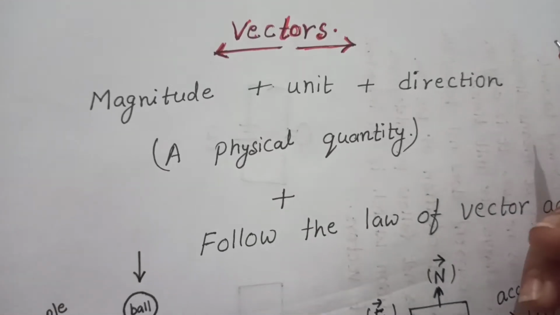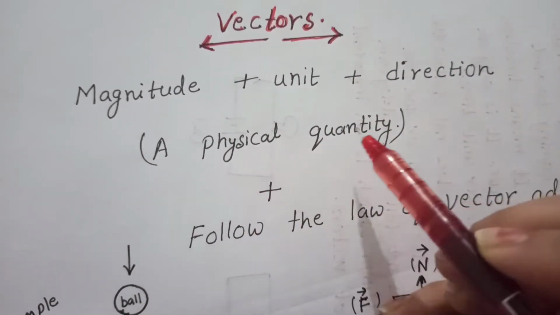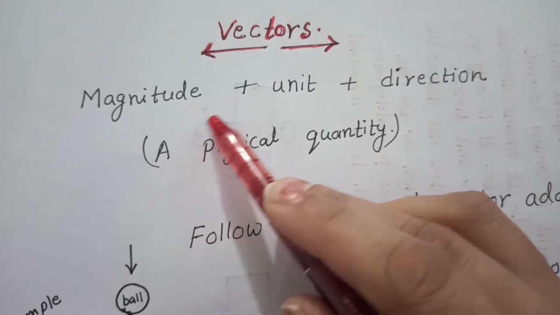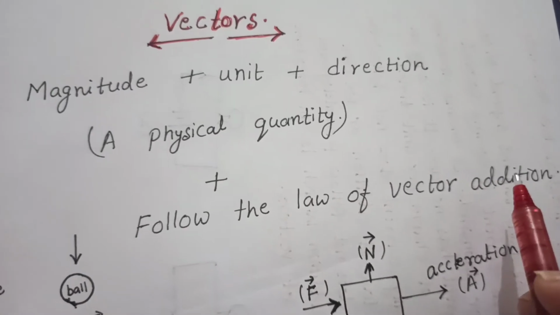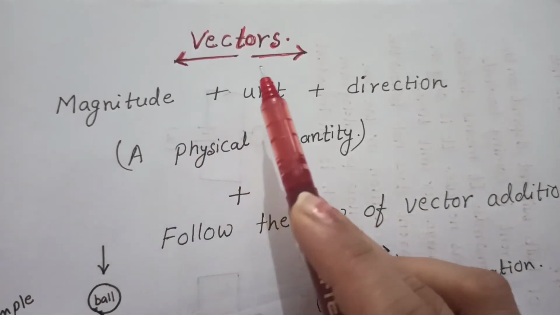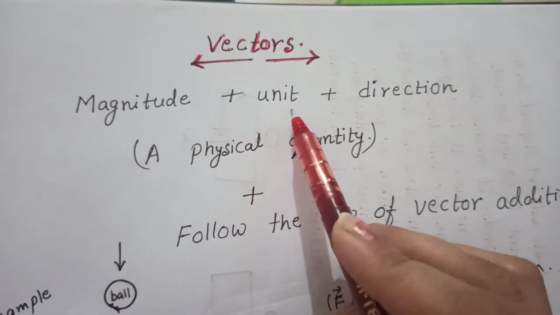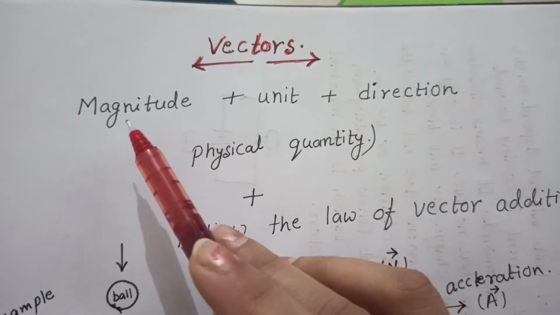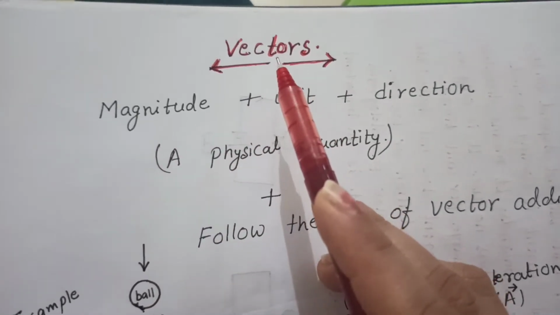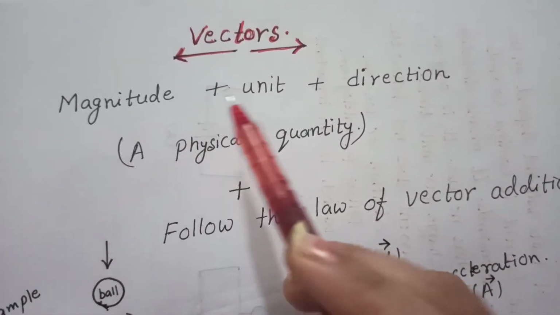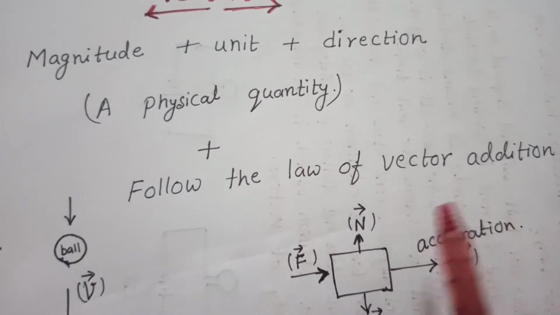Let us learn what is vector. Vectors are those physical quantities which have magnitude, unit, direction, plus it follow the laws of vector addition. Means you know that the scalars have only magnitude and unit. Sometimes some scalars do not contain any unit, they contain only magnitude, but vectors are those physical quantities which have magnitude, unit and direction, and also it follow the law of vector addition.